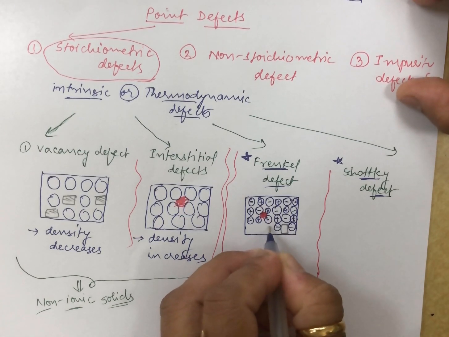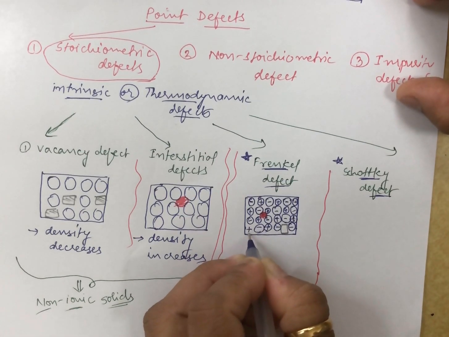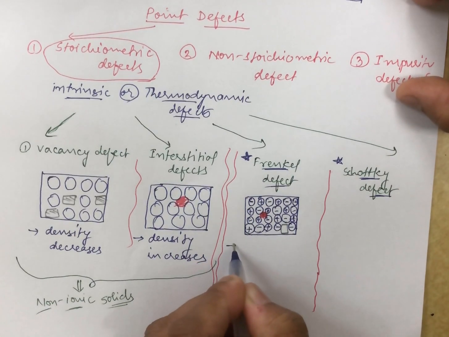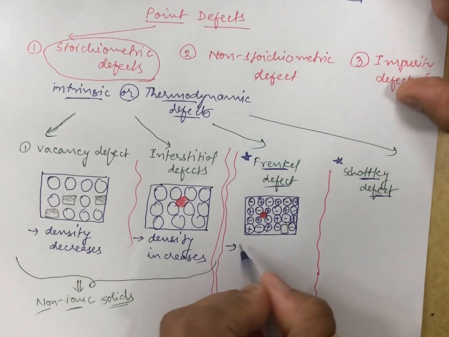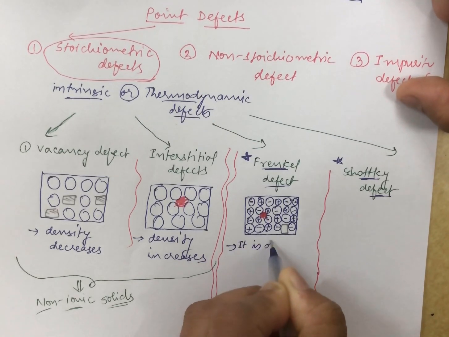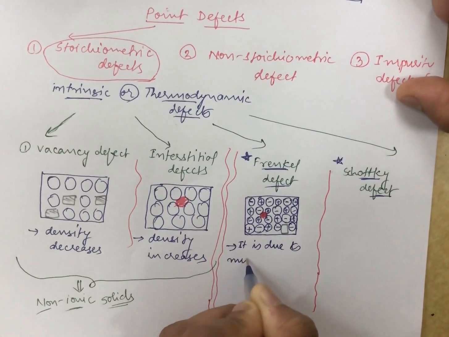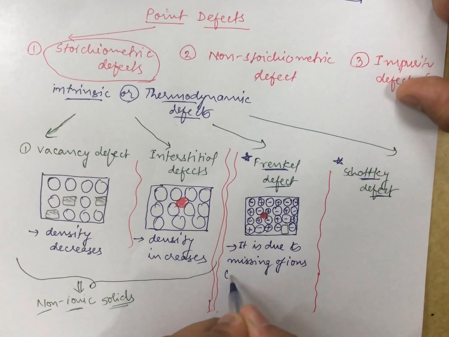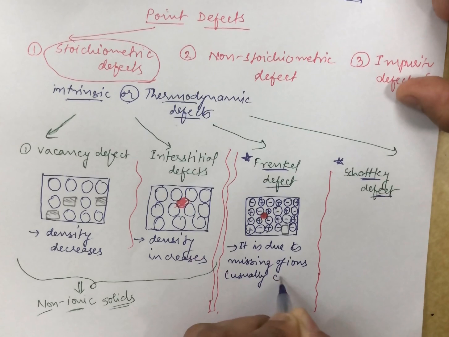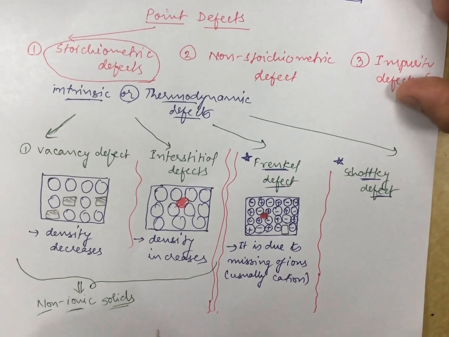That is what is referred to as the Frankel defect. It is due to missing of ions, and when I say ions, it is usually the cation. Why usually cation? Because cations are smaller in size, so they leave their lattice site and occupy the interstitial sites.